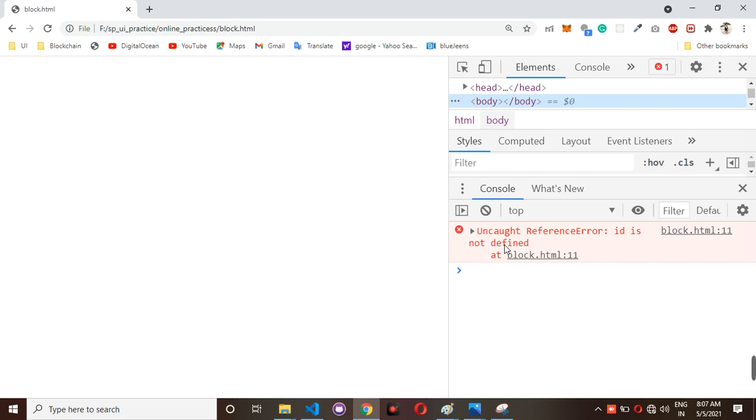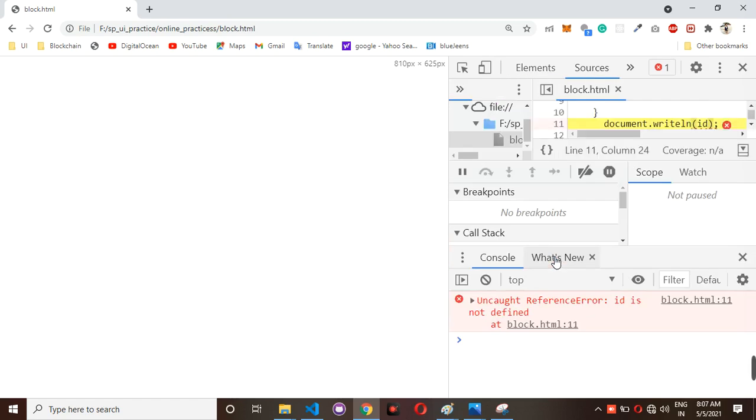If you try to access any let variable outside of a particular block, then you will get not defined as output. Reference error you will get. You can observe here, id is not defined.